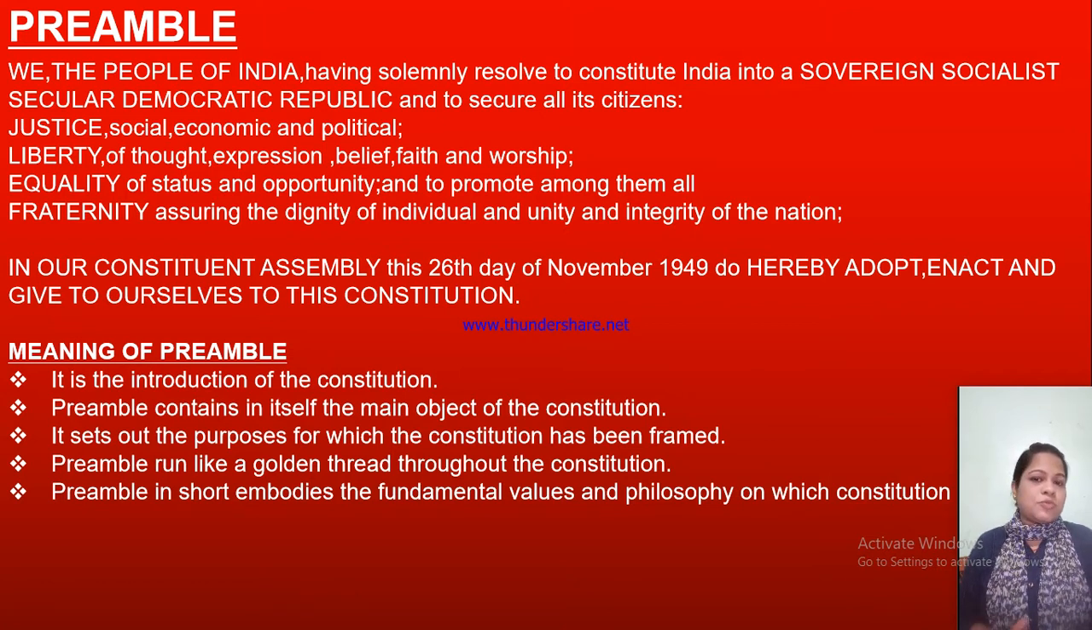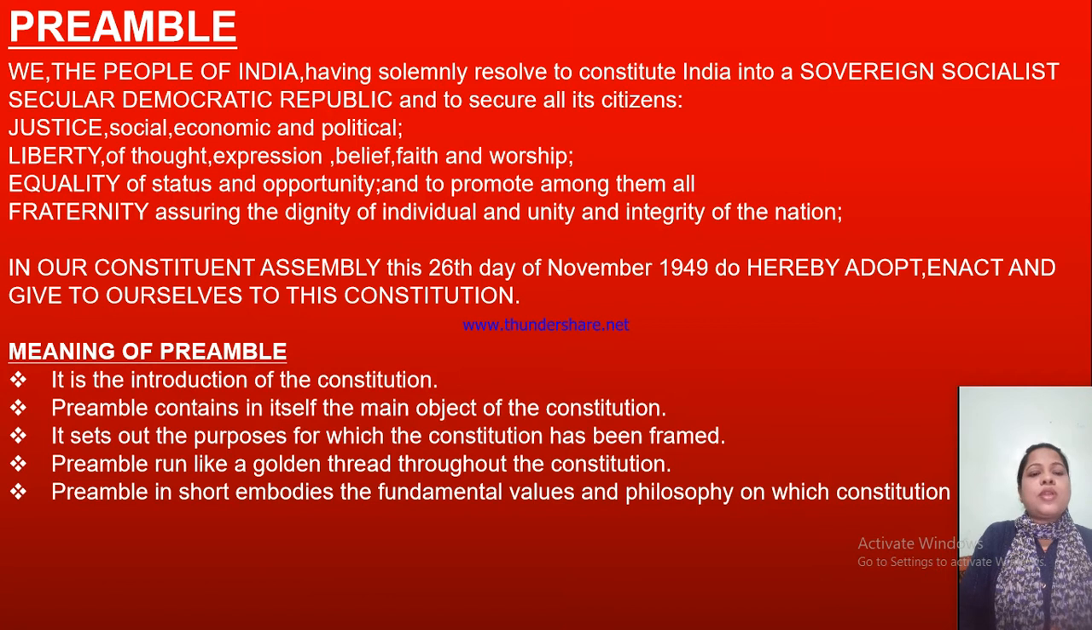What is the main object of the Constitution? Why was it made? This is also mentioned in the Preamble. It sets out the purposes for which the Constitution has been framed. Why has this Constitution been framed? For what purpose? For the people's protection only, and for the welfare of our state. That is everything, the introduction given in the Preamble of the Constitution.